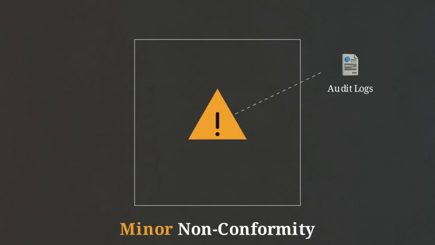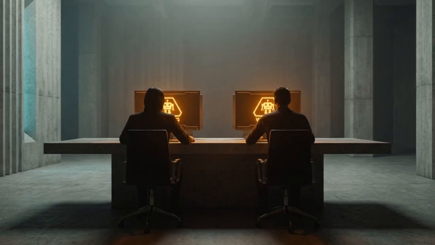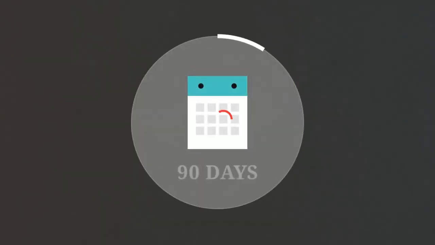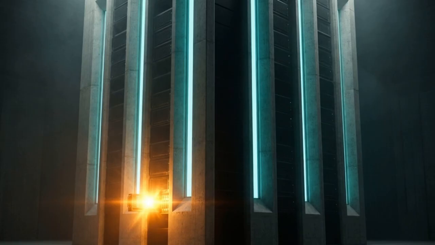The first level is a minor non-conformity. This is an isolated lapse that does not break the entire system. In our e-commerce example, auditors found 2 customer service agents who were unaware of the AI complaint escalation process. When a minor nonconformity is issued, the organization can still be certified. However, the certification comes with strict conditions requiring them to completely fix the isolated lapse within 90 days. An isolated flaw is survivable, but it serves as an early warning indicator for potential systemic rot.